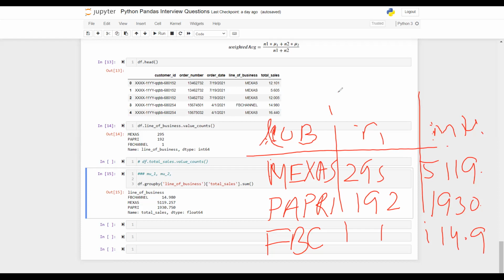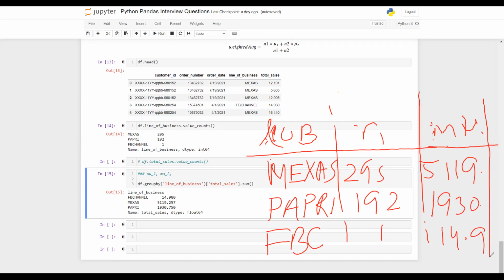What if I get this table generated? And then wouldn't it be easier for me to compute the numerator part? The numerator part is nothing but the individual group level product of N and mu, right? So my idea now is to create one more column, given that I have this information in the same data frame.